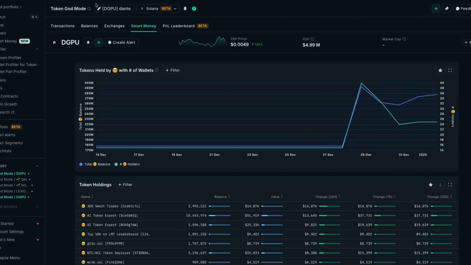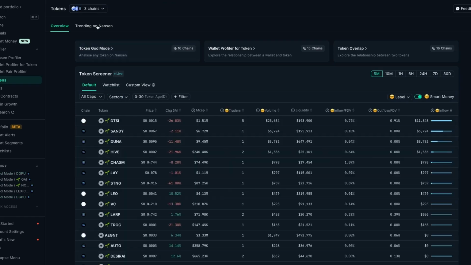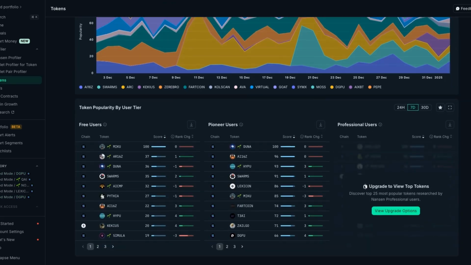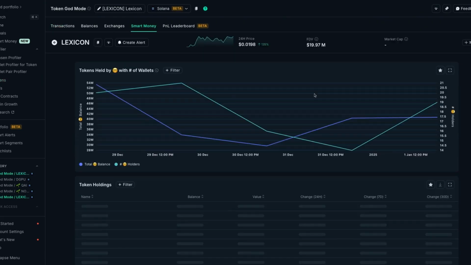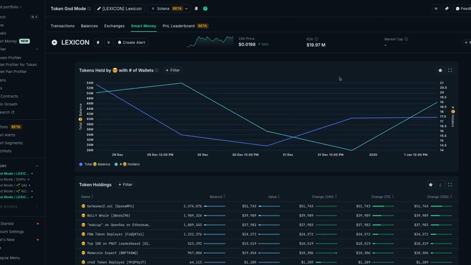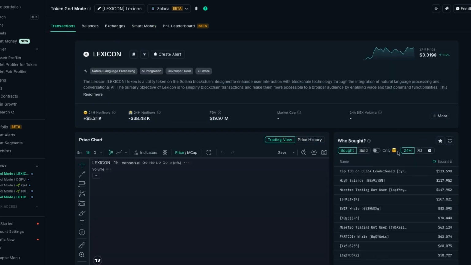And then if we go to Lexicon, they popped up for me too on this trending on Nansen. So they were right here. So it went down a notch, but you'll see their smart money as well. The amount of holders has skyrocketed. So that's something to pay attention to. You can actually see the transactions.